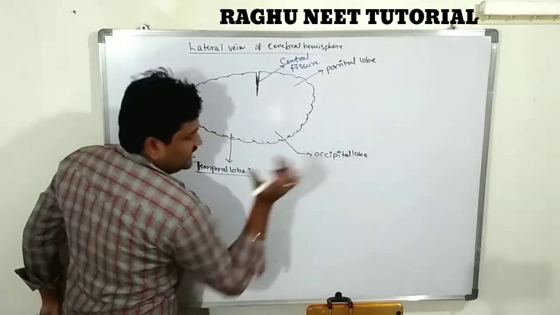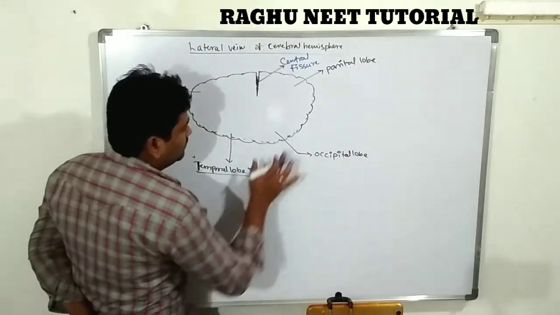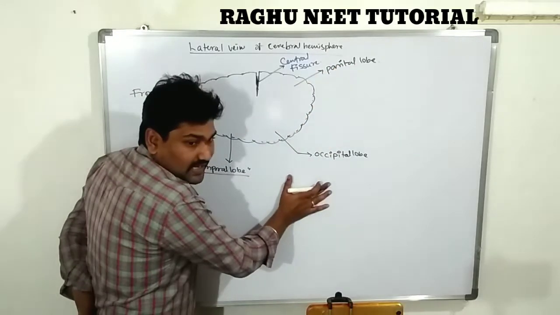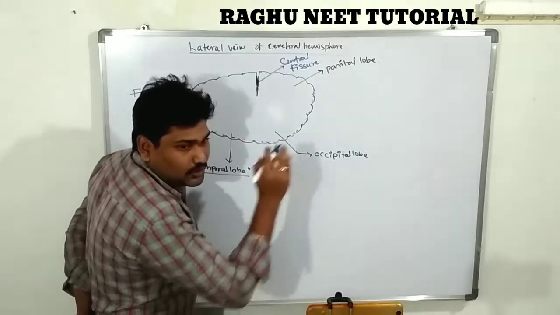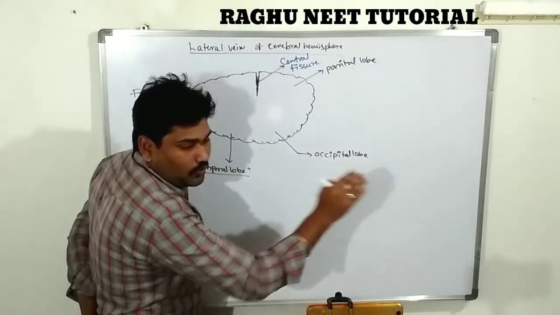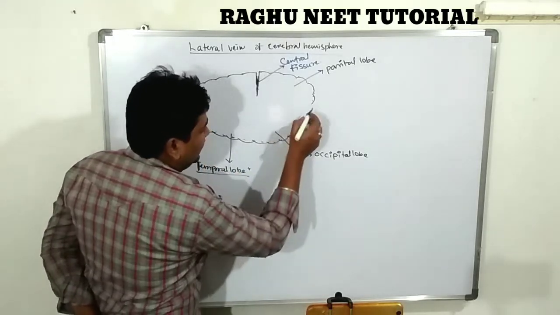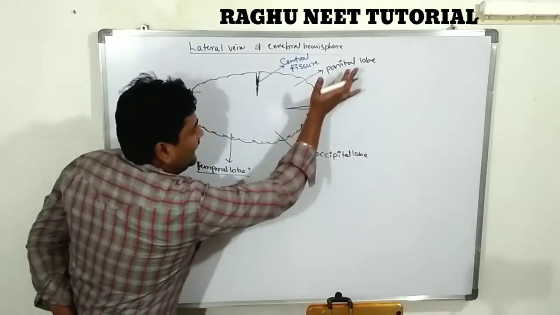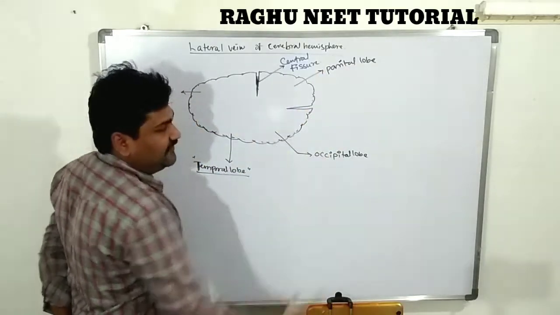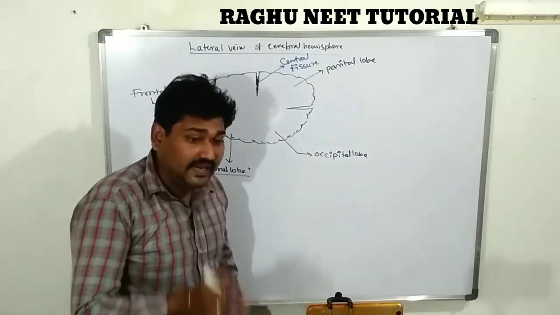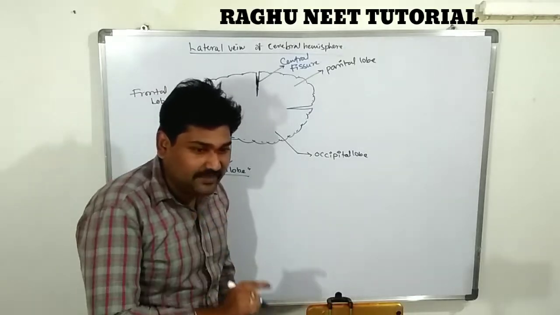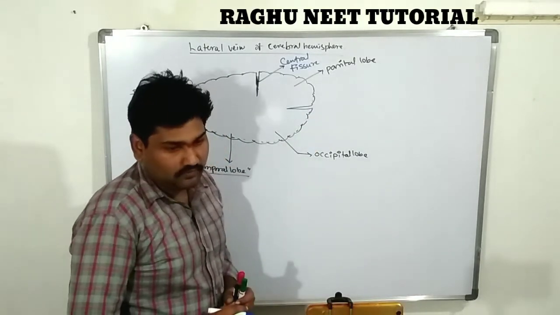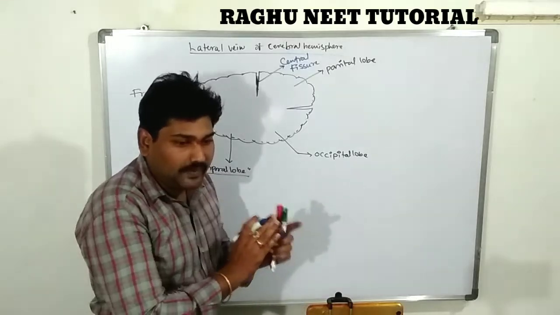Next one, occipital lobe. The parietal lobe and occipital lobe are divided by one longitudinal fissure, a longitudinal groove, that is called a fissure. This fissure is known as the parieto-occipital fissure. Where is it located? The parieto-occipital fissure is located in between the parietal lobe and occipital lobe.